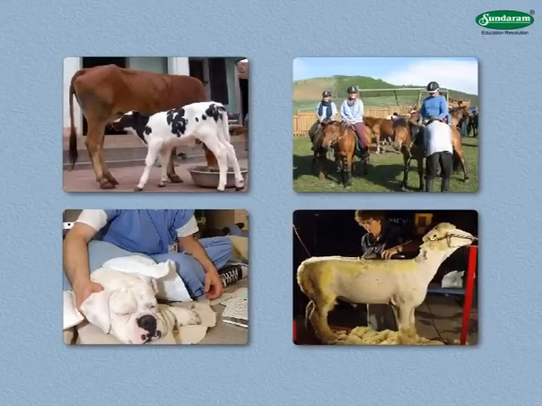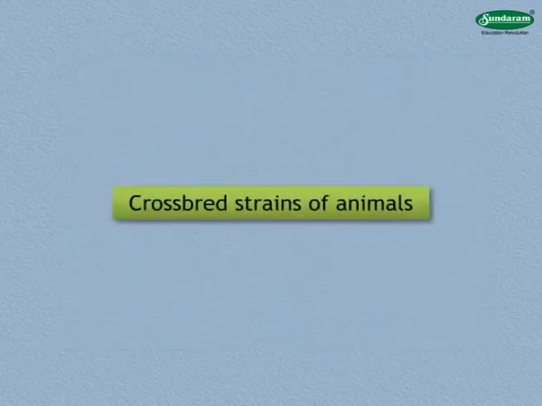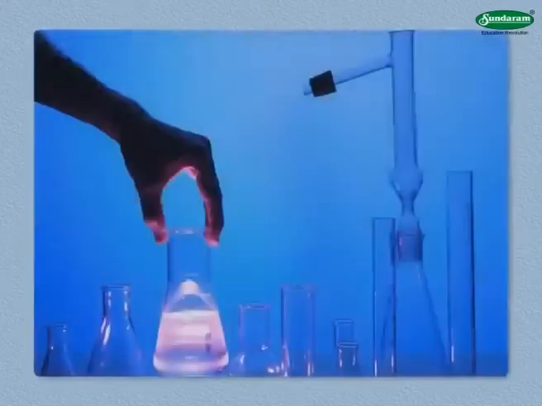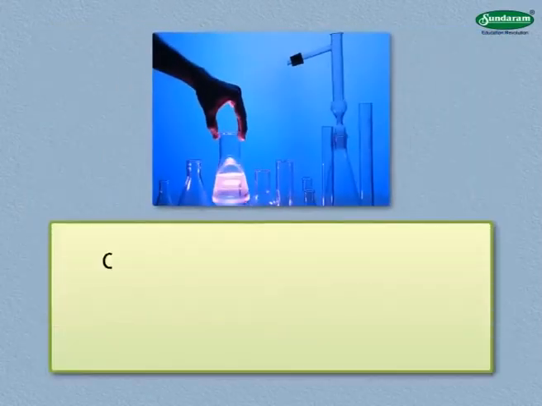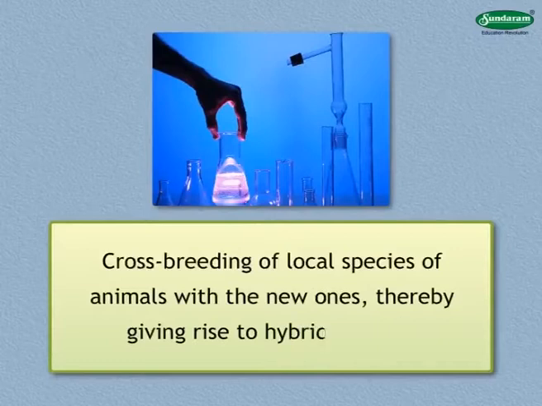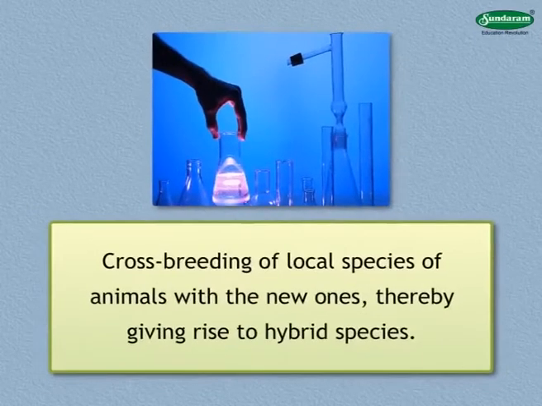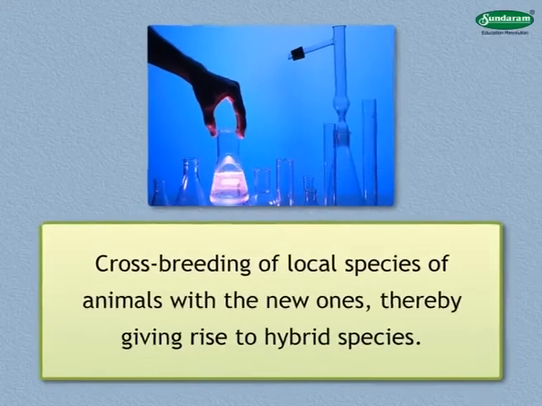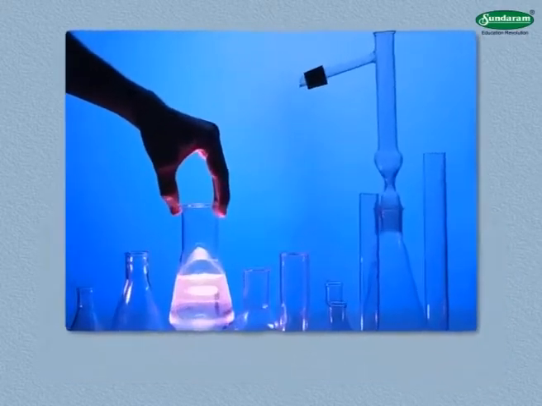So by now, we have covered the uses of animals and their basic needs. Now, we shall learn about crossbreed strains of animals. Technology has made possible the crossbreeding of local species of animals with the new ones, thereby giving rise to hybrid species. We have already learnt about it in the second chapter, Biological Diversity. Hope all of you remember it. Let us know more about it.